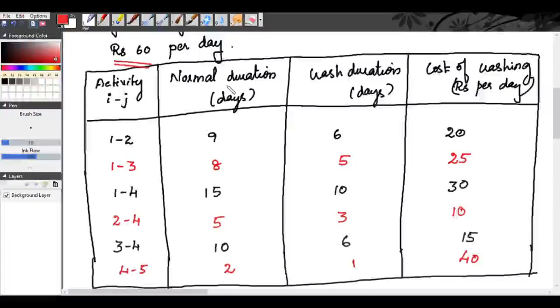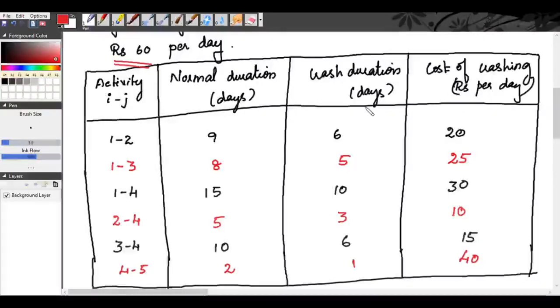So in the previous problem there was a normal duration, crash duration, normal cost and crash cost. But in this problem only the normal duration and crash duration alone are given. No crash cost and normal cost is given for you. But you know, the optimum of the project depends on indirect cost because the direct cost remains the same.